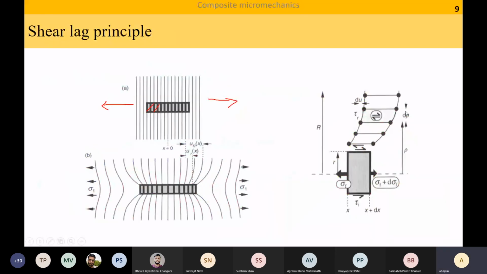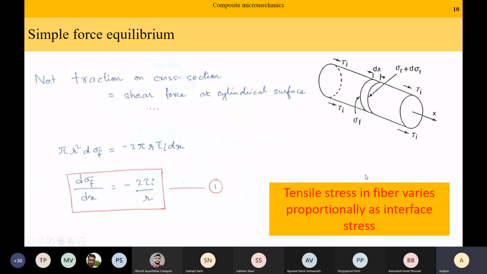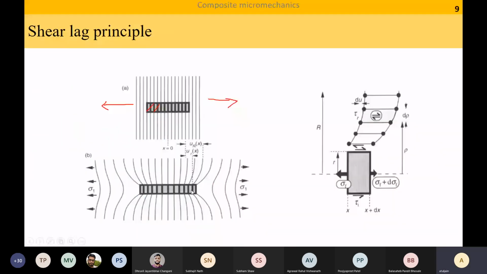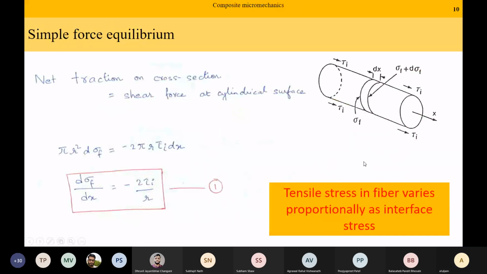Now let us try to derive how the stress is going to vary from point to point in the fiber. For that, let us take one fiber and let us make a small segment of it. So it comes out to be like this. Let us try to write the force equilibrium in this small region.